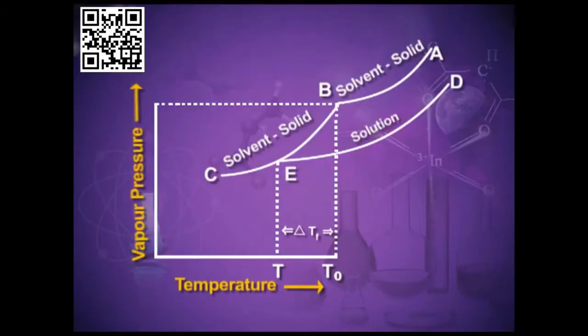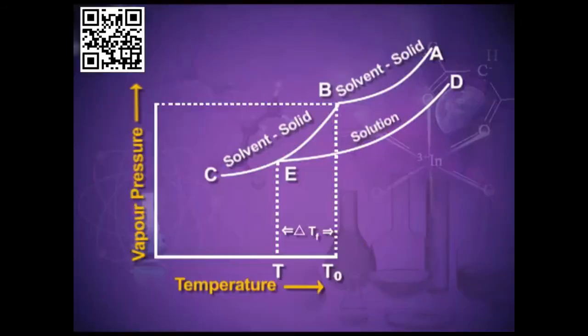Now, for the vapor pressure curve of the solution, you can see that the solution is freezing at some temperature below this normal freezing point. Temperature T is below T0. So we can say that there is a depression in the freezing point. Delta Tf is the value of the depression in the freezing point. The more you add the solute, the more the lowering of the vapor pressure and the more will be the depression in the freezing point.